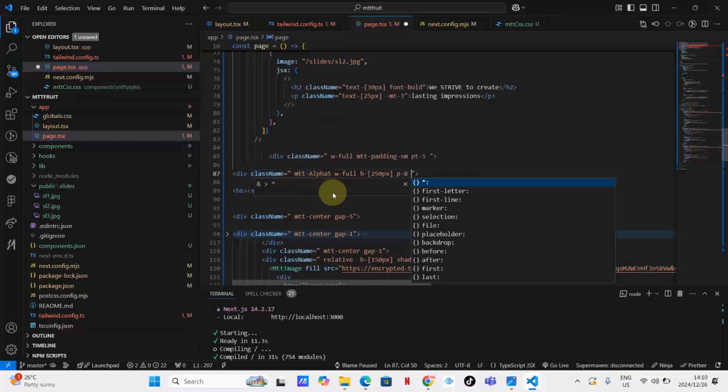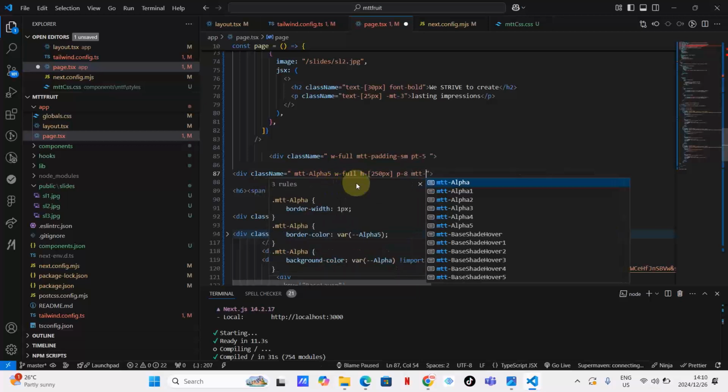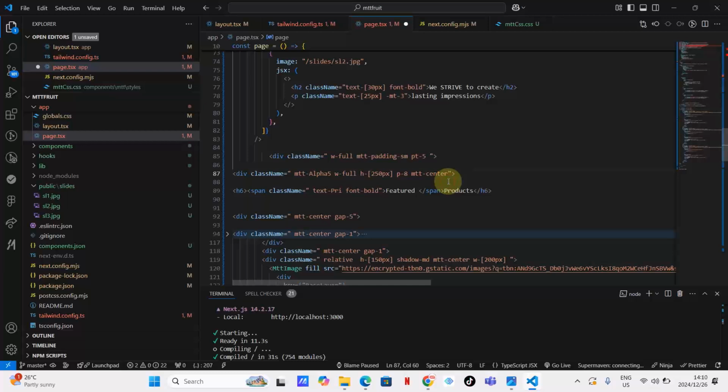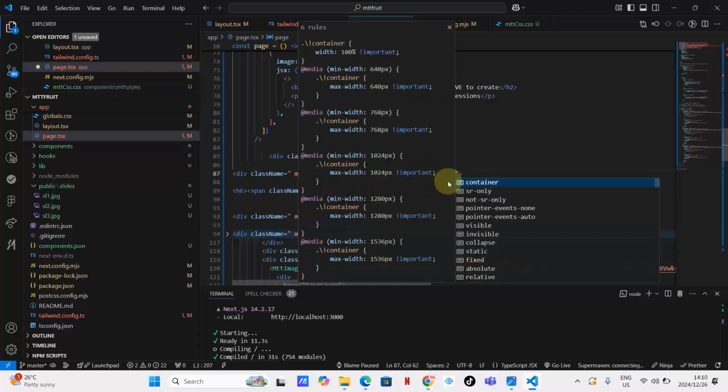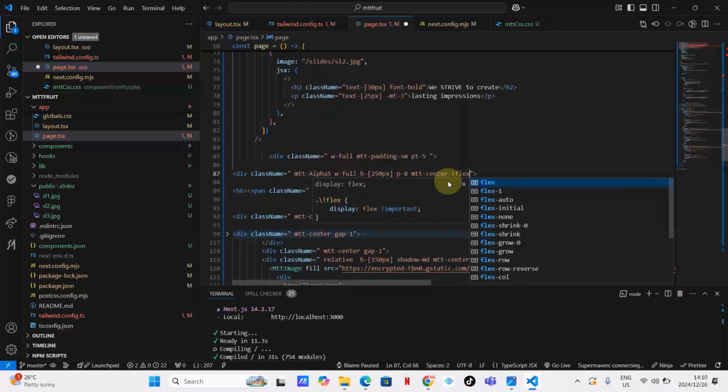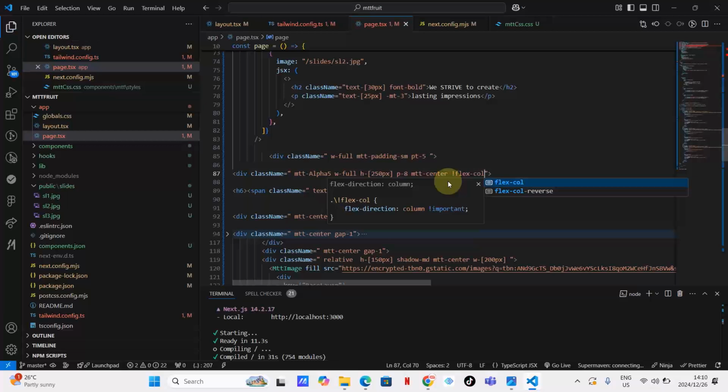So the Mtt Alpha doesn't even have a Mtt Center. Let's Mtt Center this. And let's force it to be column. How do you force it to be column? By flex col. Let's see.